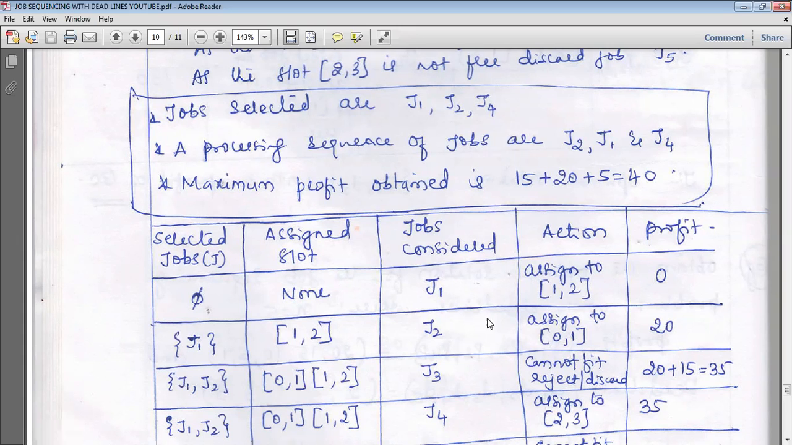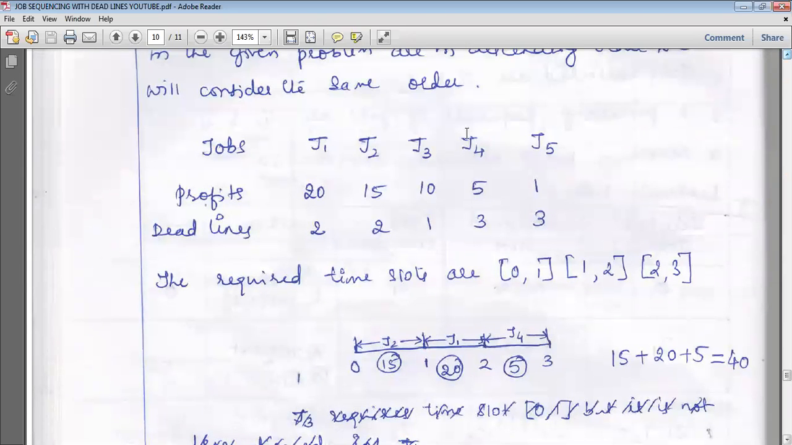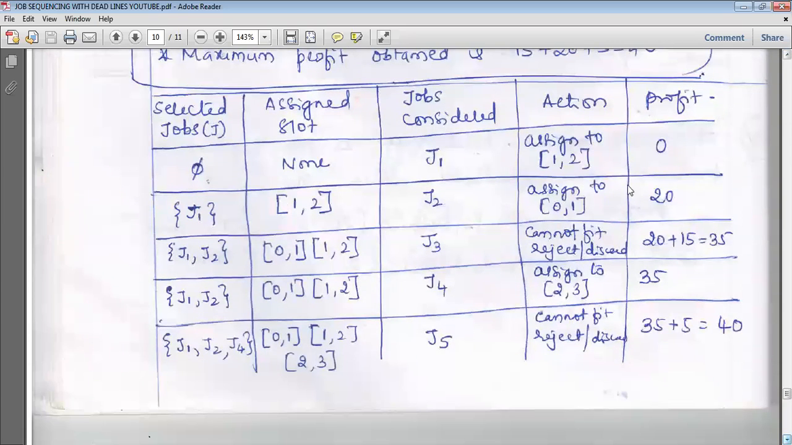Then next consider the job J2. If we consider the job J2, the profit is 15 rupees, deadline is 2 hours. So already 1 to 2 is assigned to job J1. So what we have to do here, the 0 to 1 slot is free, so assign it to 0 to 1.